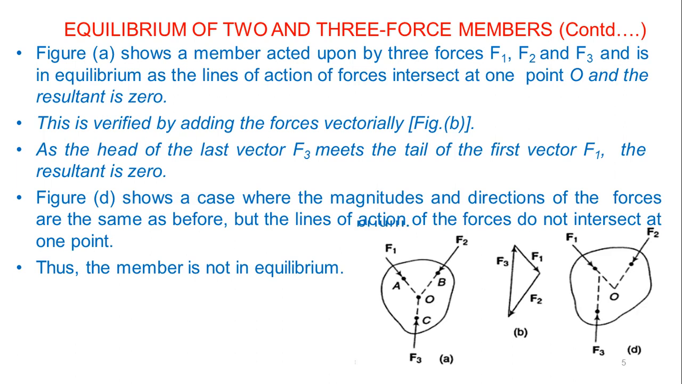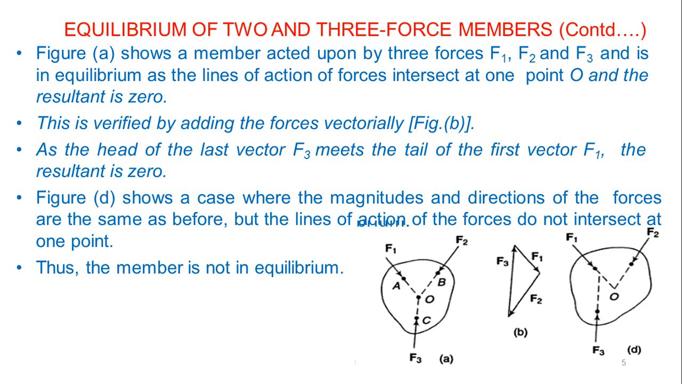This is verified by figure B, you can see. As the head of the last vector F3 meets the tail of the first vector F1, the resultant is 0. Starting from F1, the directions F1, F2, F3 match, and it is forming the entire loop. So the resultant is 0, the starting point and end point are the same. Automatically you will get the resultant 0, so it is in balanced condition, or in equilibrium condition.